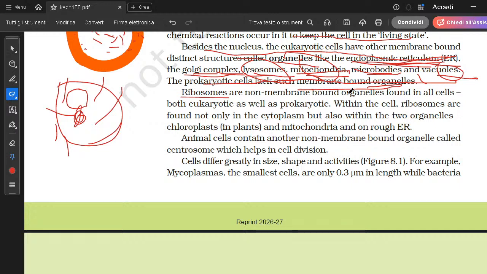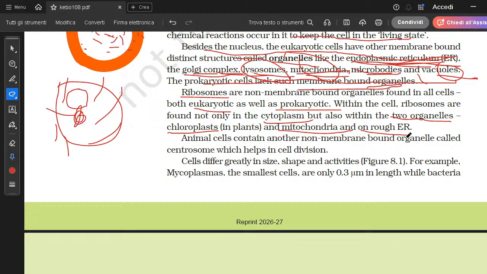Ribosomes are non-membrane-bound organelles found in all cells, both eukaryotic as well as prokaryotic. Within the cell, ribosomes are found not only in the cytoplasm but also within two organelles. Ribosomes are found in the cytoplasm in both prokaryotes and eukaryotes, but in eukaryotes they are also found within two organelles, known as chloroplast and mitochondria, and on the rough endoplasmic reticulum.